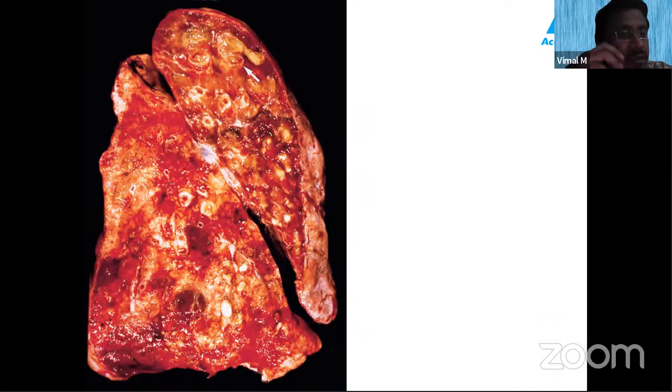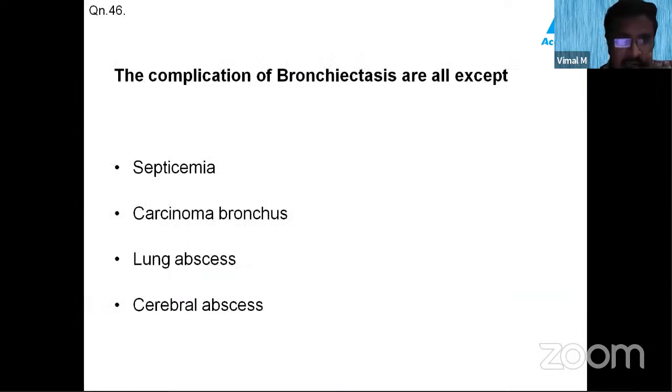Because of this, dynein proteins are also expressed in the sperms, and sperm motility is affected. For sperm motility, this dynein protein is needed. But because of its absence, sperm becomes immotile and patients can present with infertility. So sinusitis, bronchiectasis, male infertility, and situs inversus all constitute Kartagener syndrome, which is a cause of congenital bronchiectasis. So please remember congenital bronchiectasis, Kartagener syndrome, and grossly, you can get honeycomb lung.